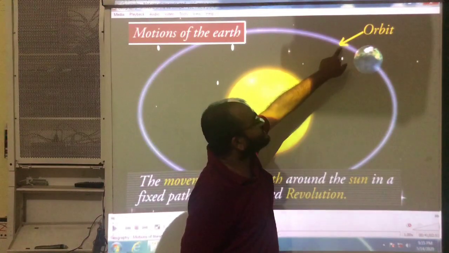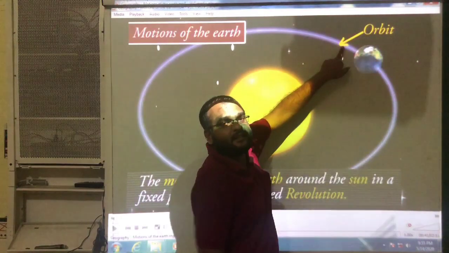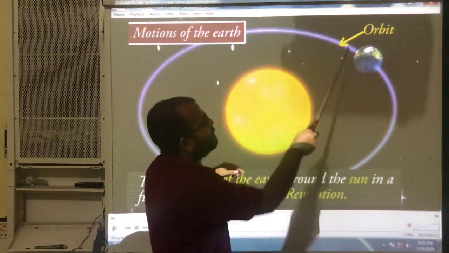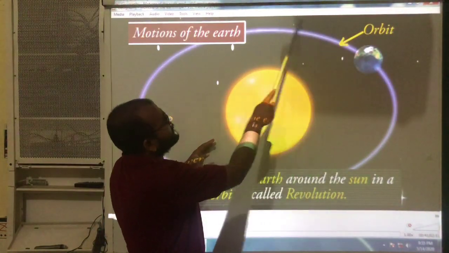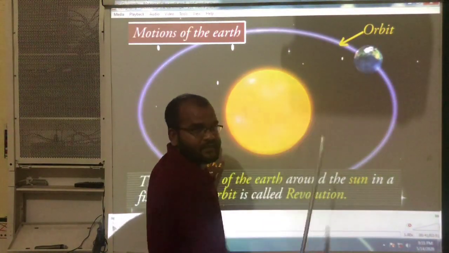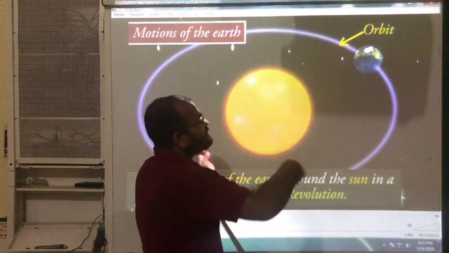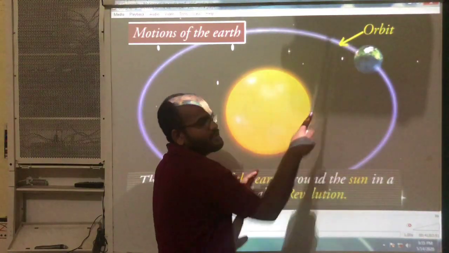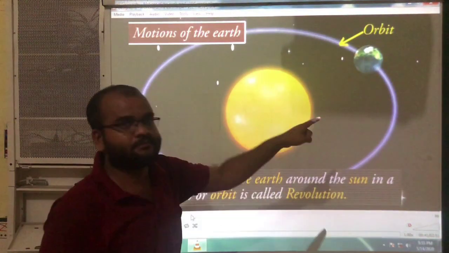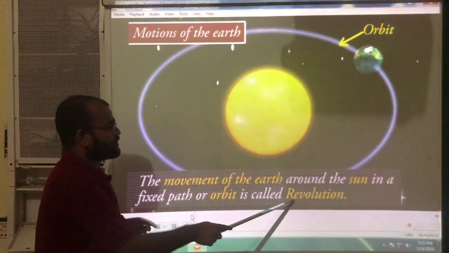This path is called orbit. Orbit means the path in which the earth is moving around the sun. That path is called orbit. And the movement of the earth around the sun in a fixed orbit is called revolution.